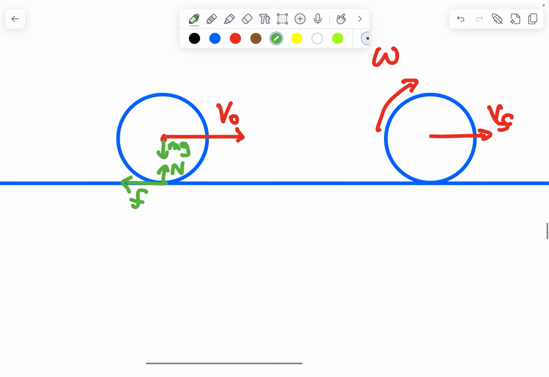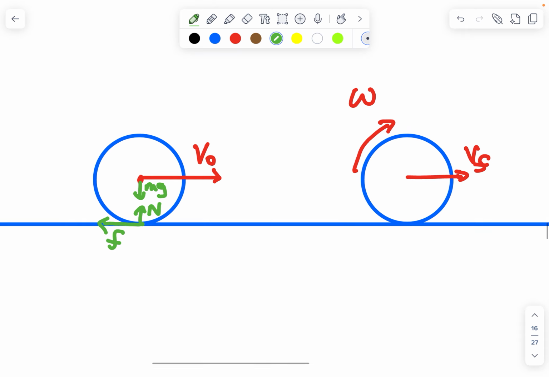And now we can think of something clever to do. If you notice, all three of these forces have zero lever arm away from the contact point, so they don't cause any torque about the contact point.